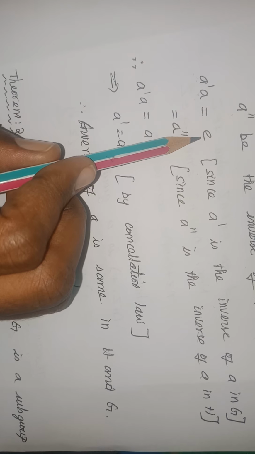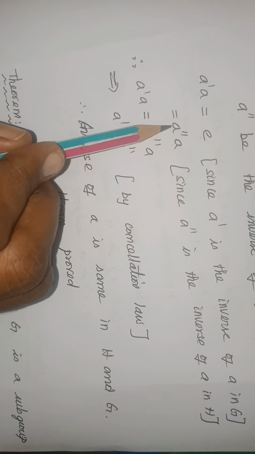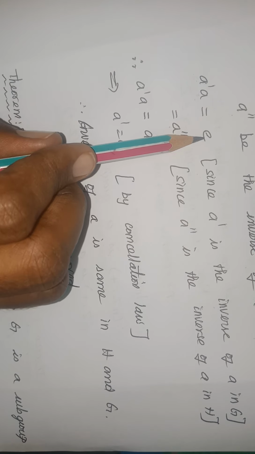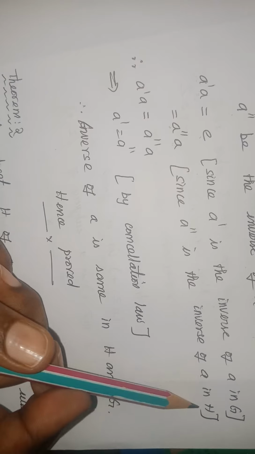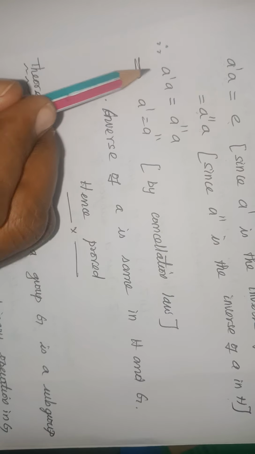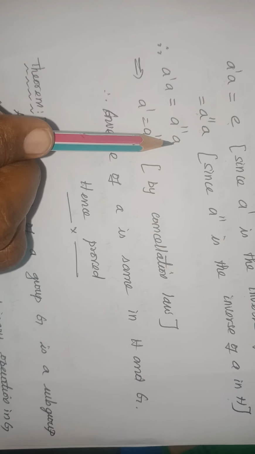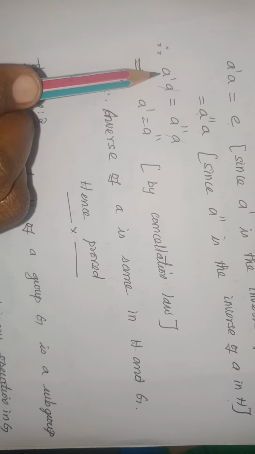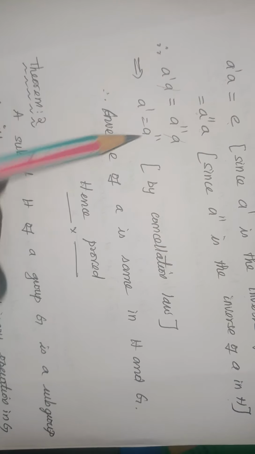E can be written as A double dash into A. What is A double dash? The inverse of A. The product of an element and its inverse gives me identity. So identity can be replaced by A double dash A, because A double dash is the inverse of A in H. So finally what I obtained is A dash A equals A double dash A. Once again, I am applying the right cancellation law, which gives me A dash equal to A double dash.